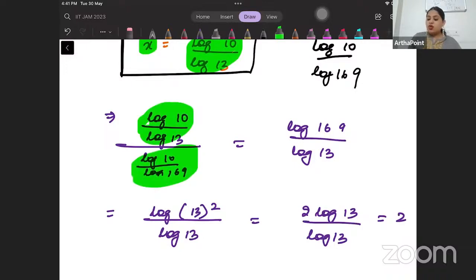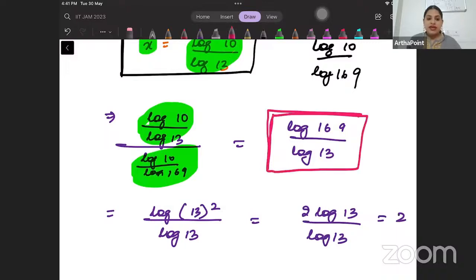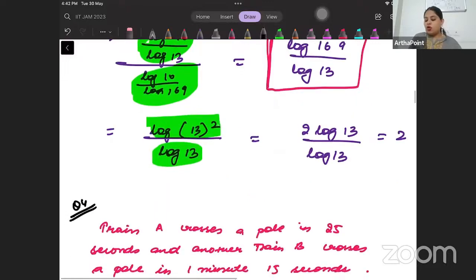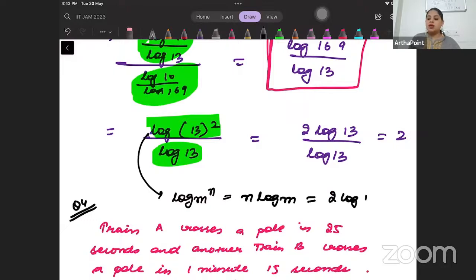And when you divide the two, log 10 and log 10 will get cancelled. And you will be left with log 169 by log 13. Right? So beta, log 169. What is 169? 13 square. So it can be written as log 13 square by log 13. And we know that log m to the power n is n log m. So this will be 2 log 13. So log 13 and log 13 will be cancelled and you will be left with 2. That's the answer to this question. So the answer to this question will be 2.